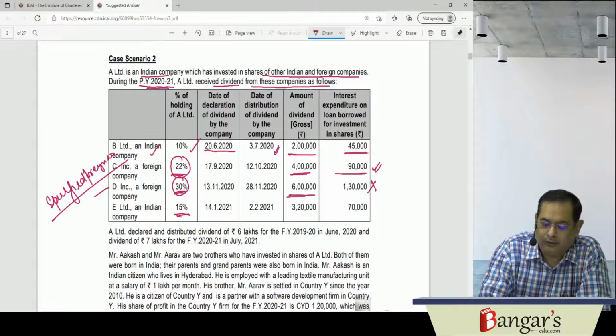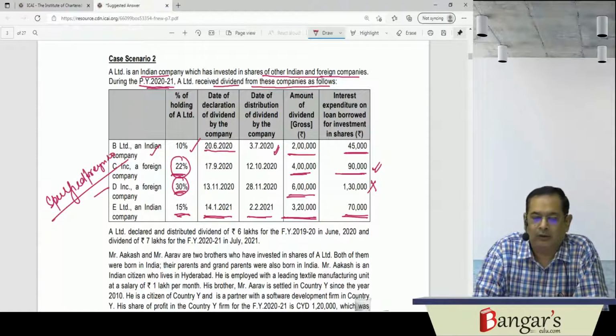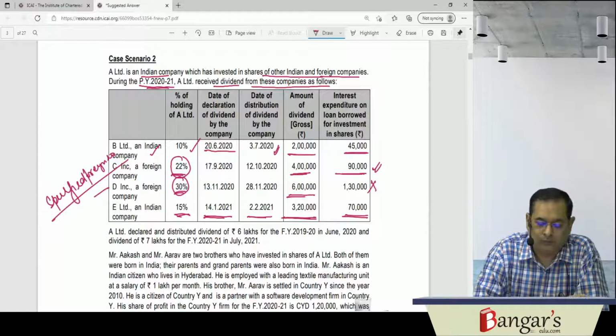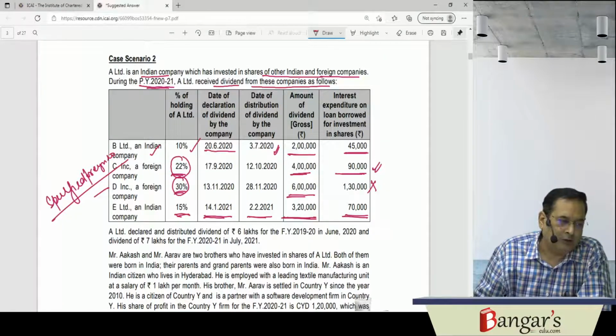Here, the date of declaration of dividend is 14/1. The date of distribution of dividend by the company is 2nd of February. And 3,20,000 is the amount of the gross dividend. And the expenditure which has been incurred is 70,000 rupees. So this dividend is now taxable in the hands of the shareholder, as you are aware.